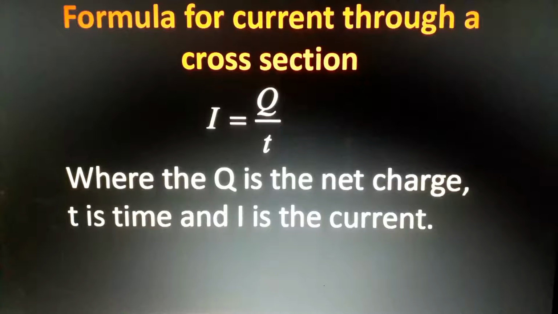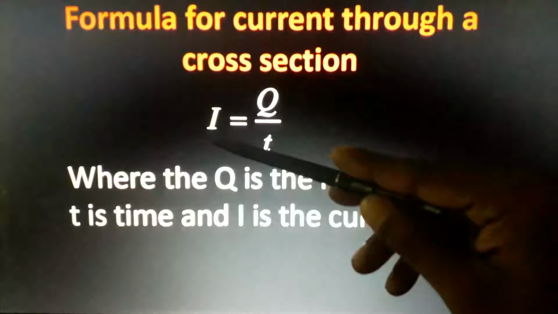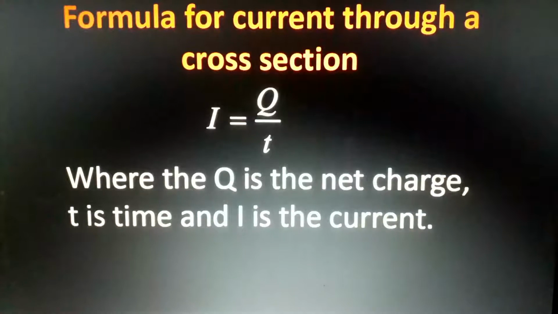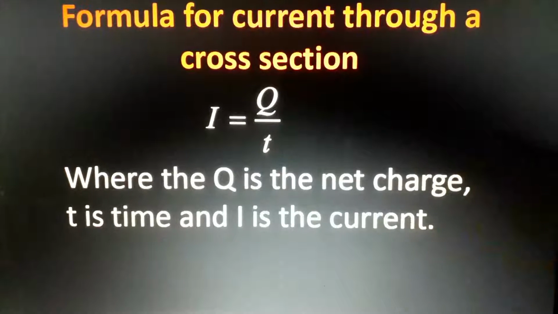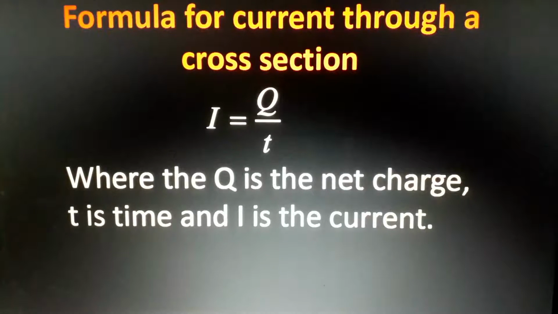How can we express the current? The rate of charge flown in 1 second. Okay, 1 coulomb in 1 second will give us what? Current. Understand? So electric current is when 1 coulomb of net charge travels in 1 second.